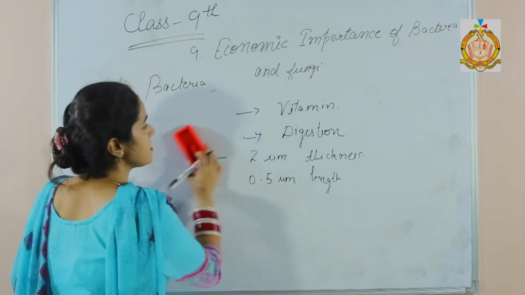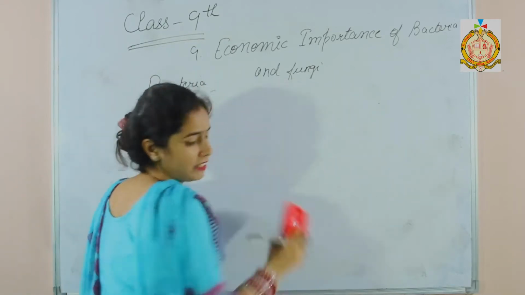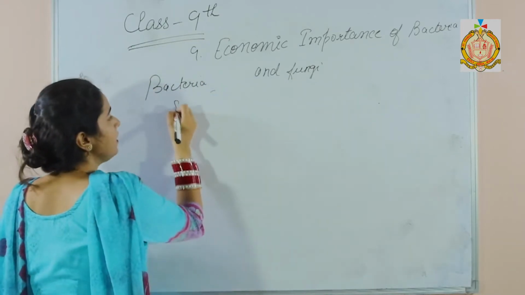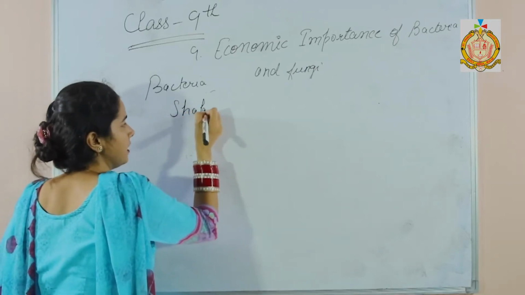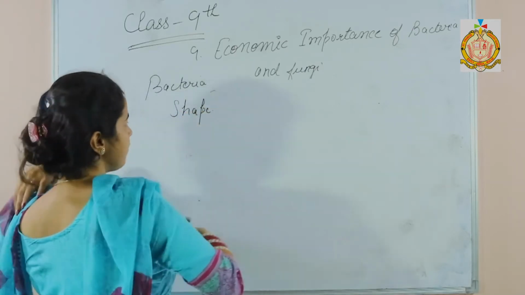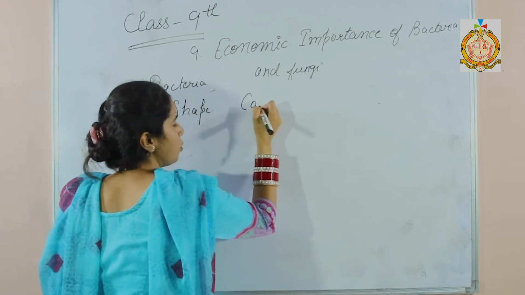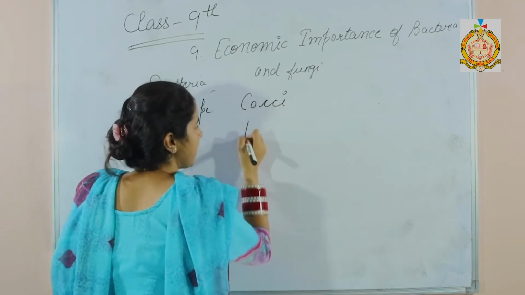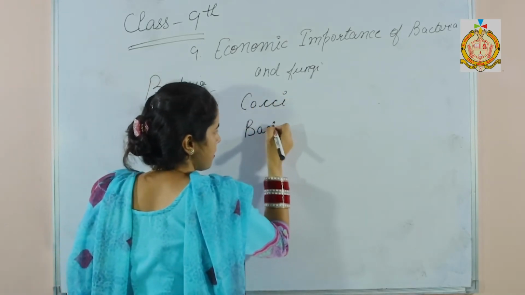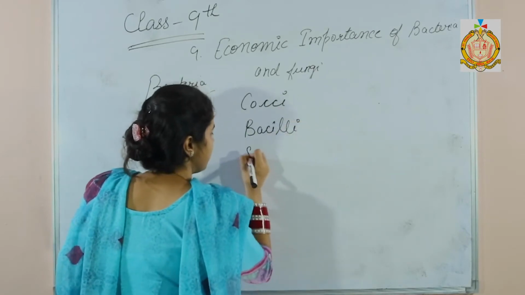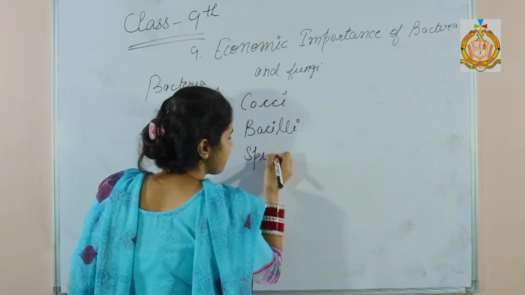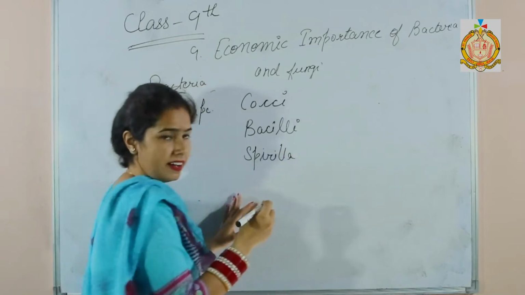Now the next is the shape of the bacteria. There are different shapes of bacteria. The first one is cocci. Second one is bacilli. Third one is spirilla.